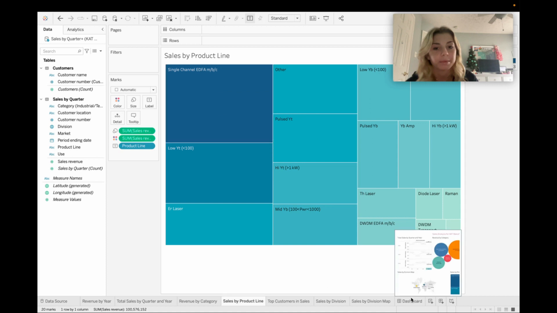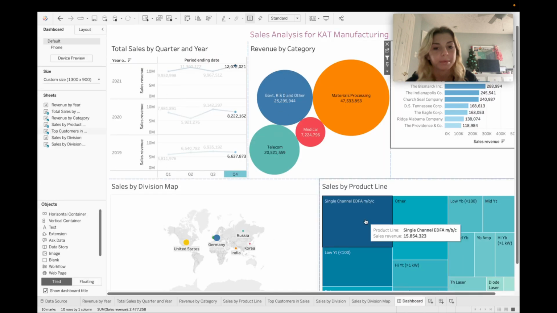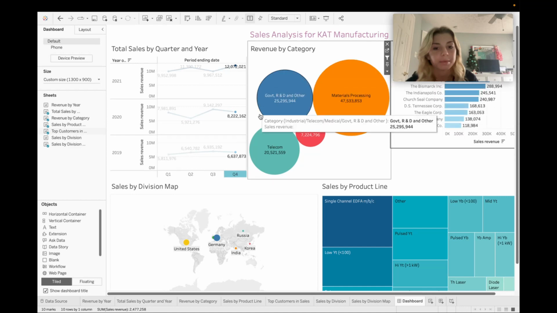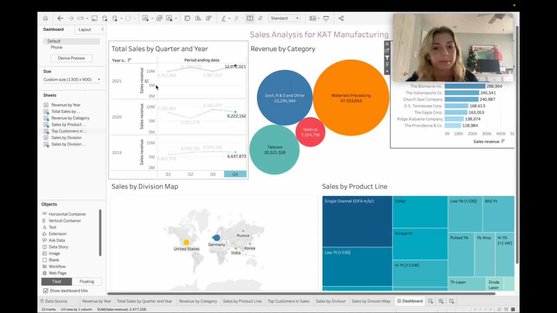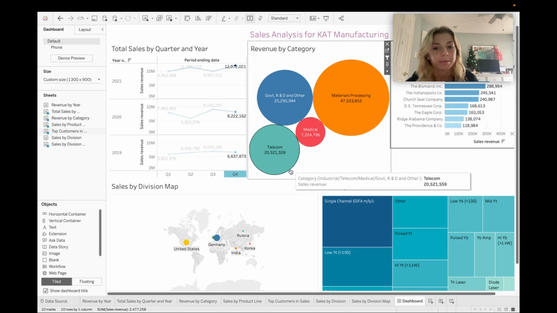So when you see all these graphs spread out, you can look at the interactive dashboard here, which actually shows you all of the information we just used in one place. So it makes it a lot easier to understand the data when you can look at it all and see all the trends. You can see how Germany and the United States stand out. You can see all the graphs and how much material processing stood out, the single channel, even the customers.